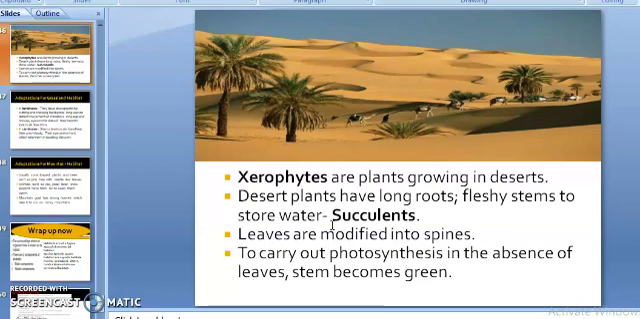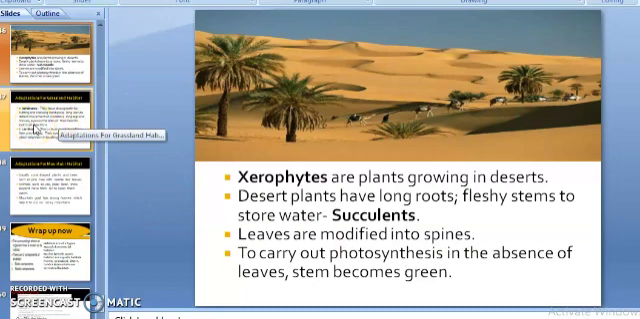To carry out photosynthesis in the absence of leaves, because leaves are reduced to spines to avoid water loss, the stems become green and they carry out photosynthesis as well. Also, the stem is covered with a waxy layer to retain water.